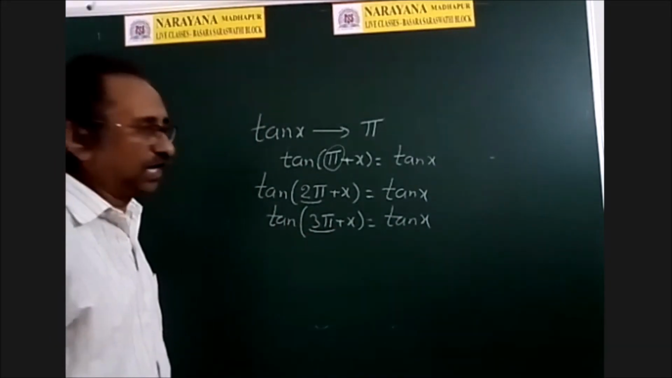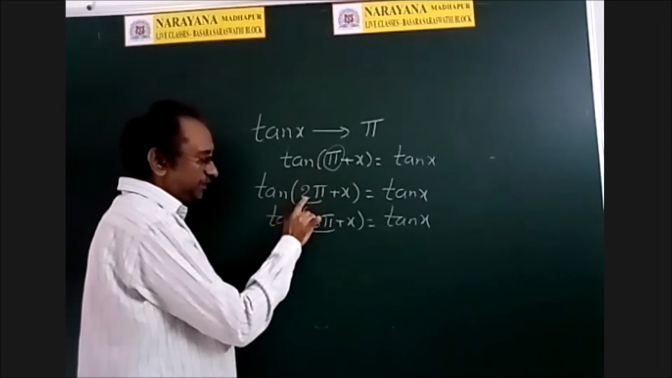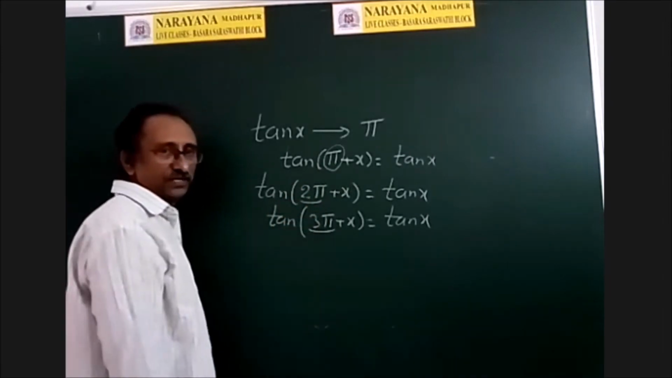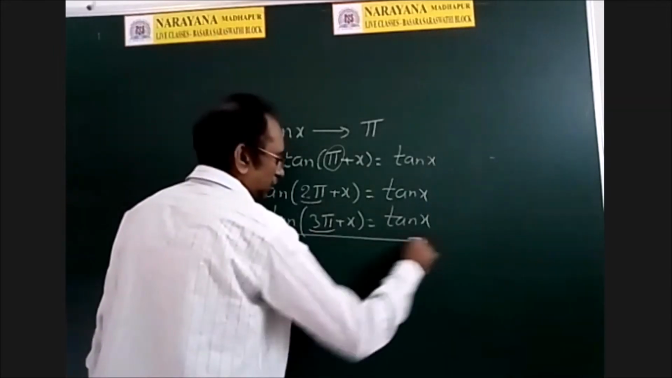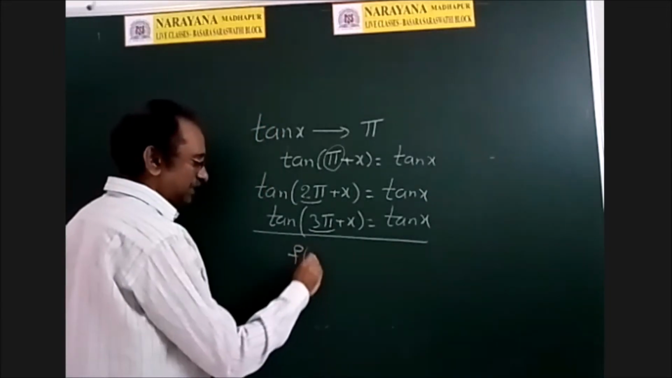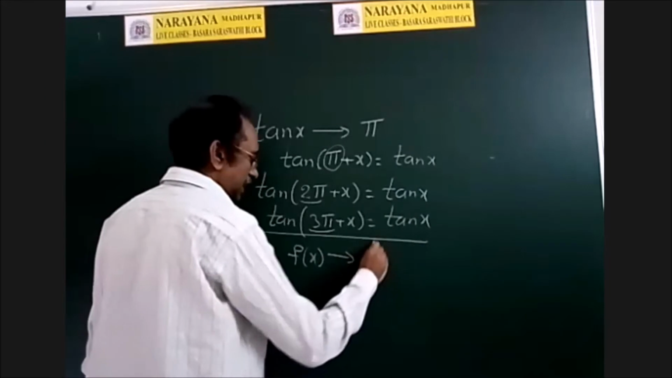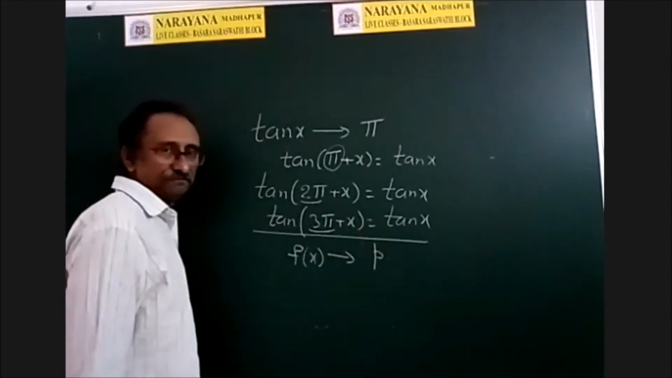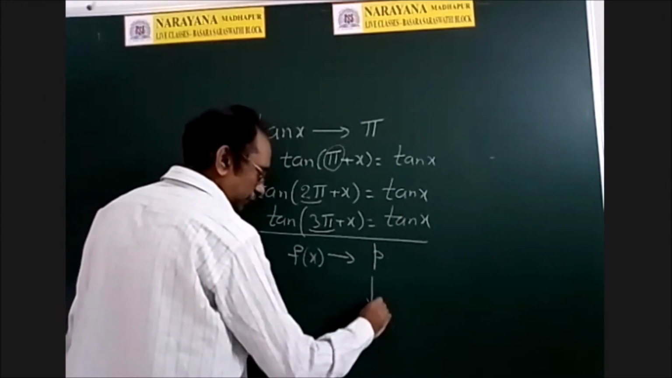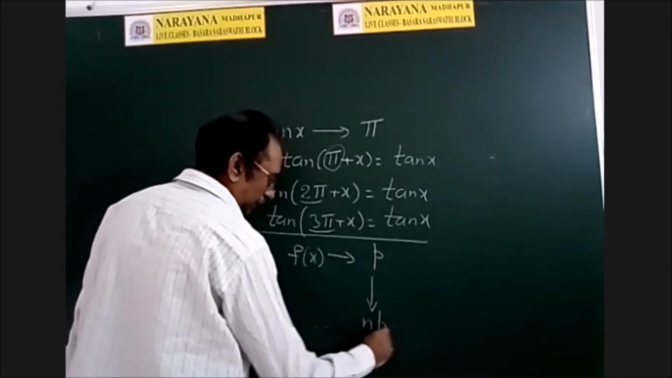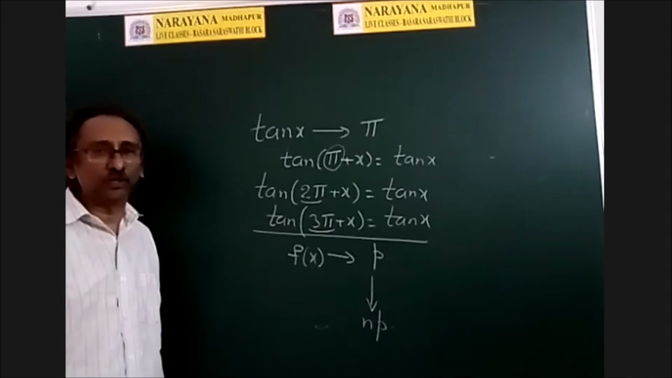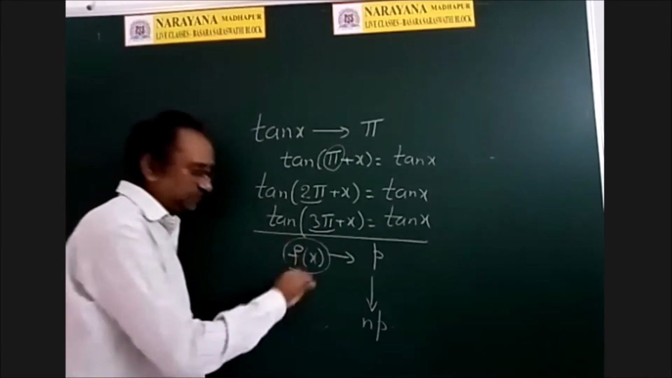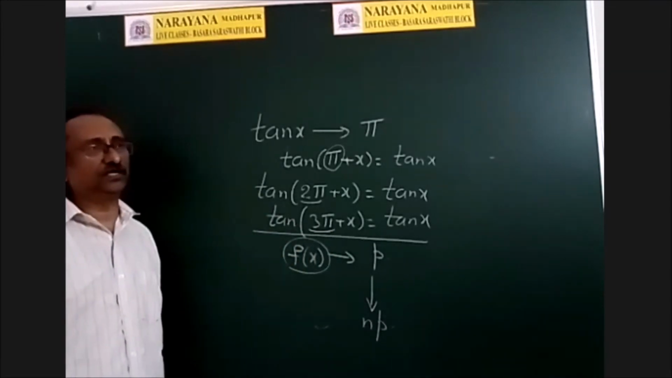So what is the moral? If pi is a period, then 2 pi, 3 pi, 4 pi, 7 pi, 10 pi, 1 lakh pi are also periods. So what is the general property? If f of x has a period p, then every positive integral multiple np, that is 2p, 3p, 4p, 5p, are also periods of this function. Okay, write down the result.